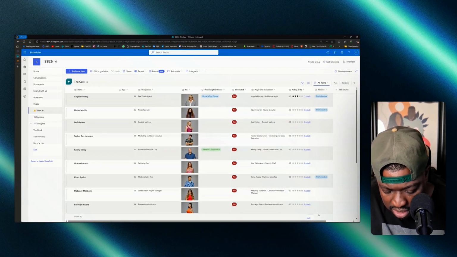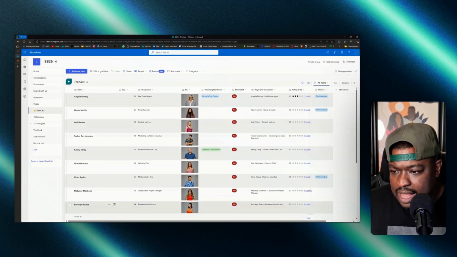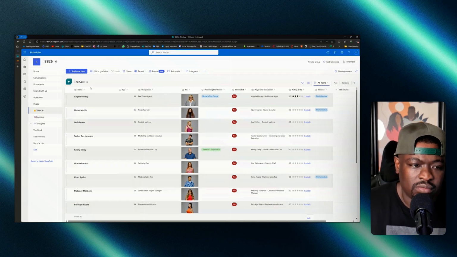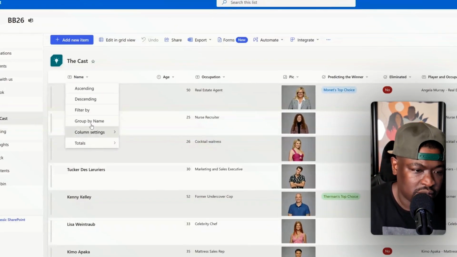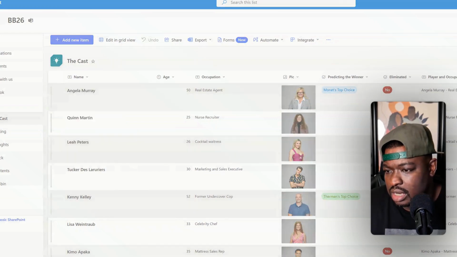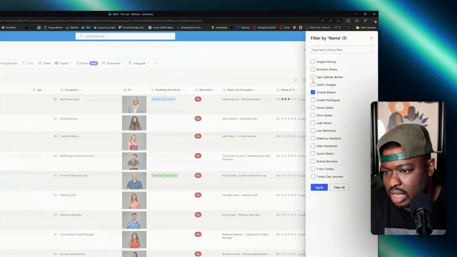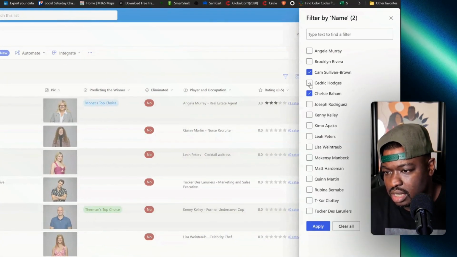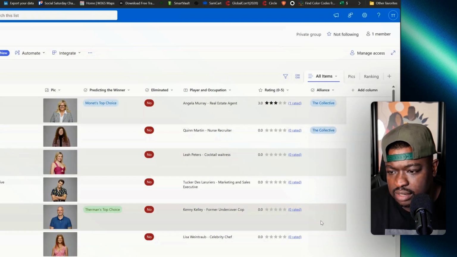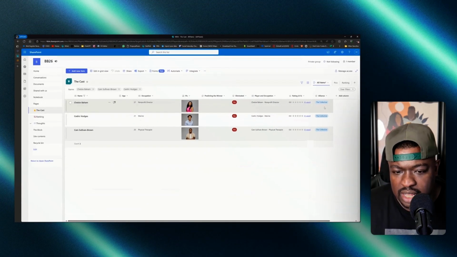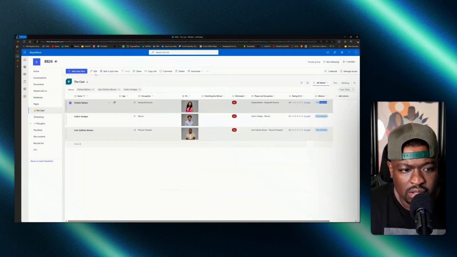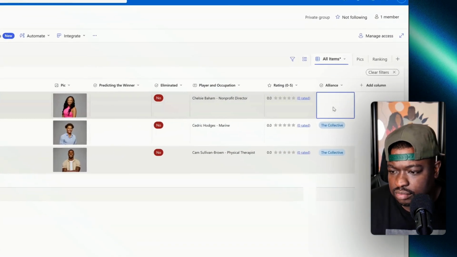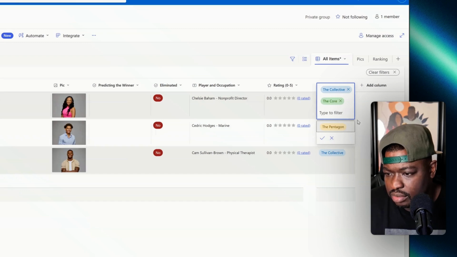So now if I look at the Core, that's going to be Chelsea, Cam, and Cedric. Hit apply. And I'm going to say they are in the Core. So I edit in grid view and put them in the Core.